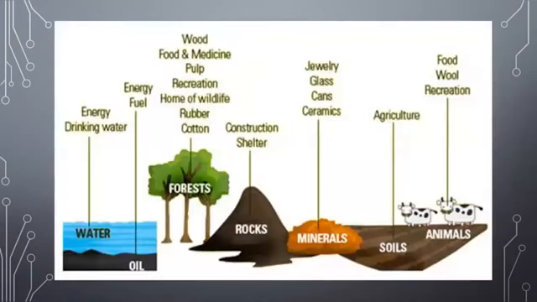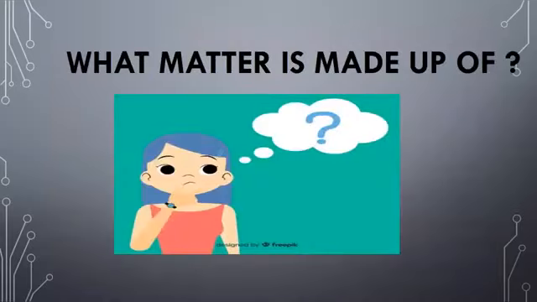Look at this picture. You can see many things in this picture: water, oil, forest, trees, rocks, minerals, soil, animals. All these things are called matter. What is matter? You have studied about matter in your previous classes. Matter is anything which has mass and occupies space. Now the question arises in your mind: what is matter made up of? What is the smallest unit of this matter?